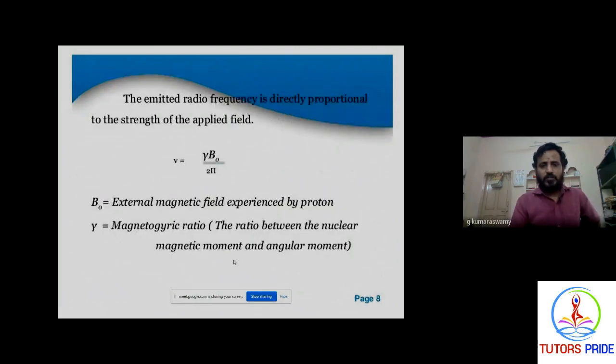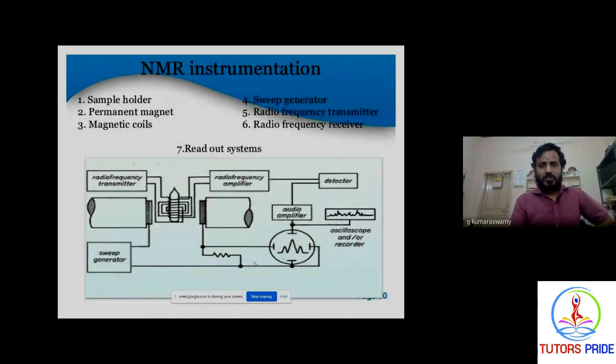The principle is ν = γB₀/2π, where γ is the gyromagnetic ratio. And this is the instrumentation. The NMR instrumentation is divided into 6 parts. This is the NMR sample holder. Any NMR sample is placed in this, between the magnetic field. Here you can understand that the external magnetic field is applied.